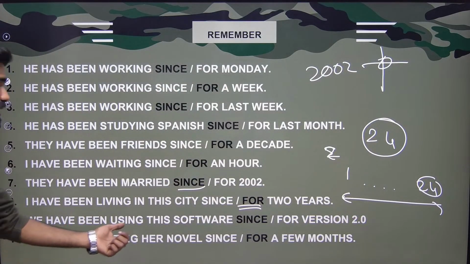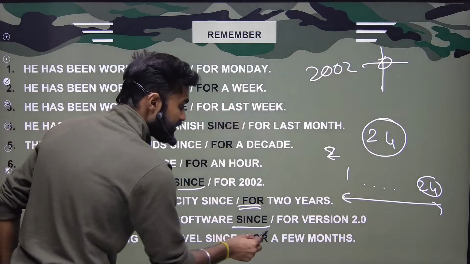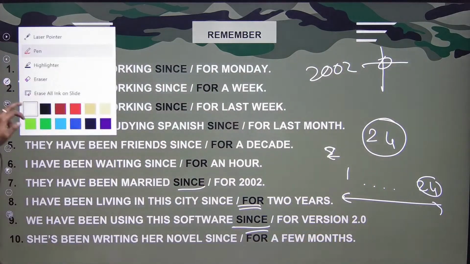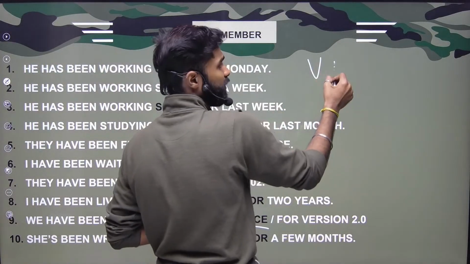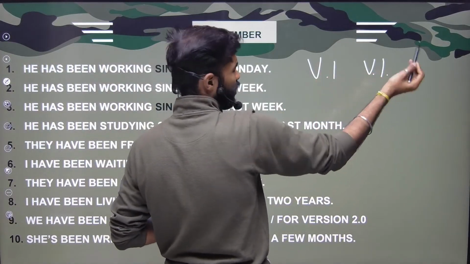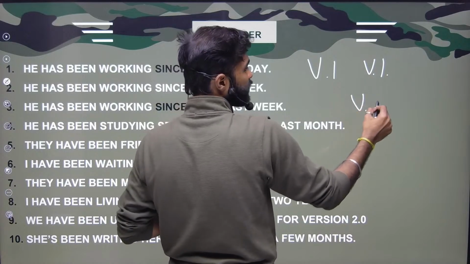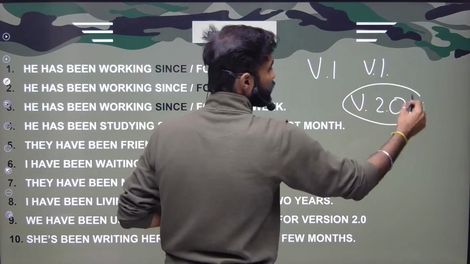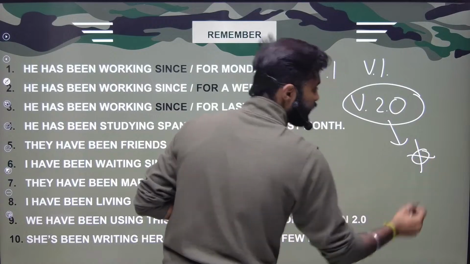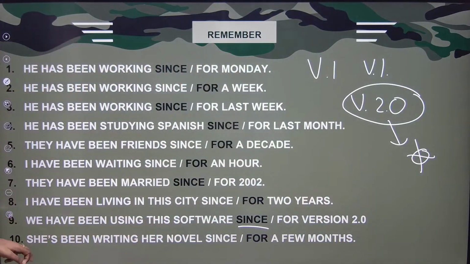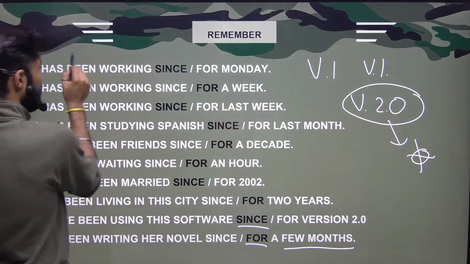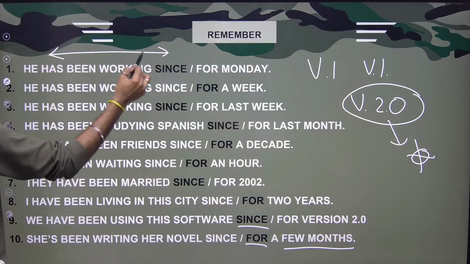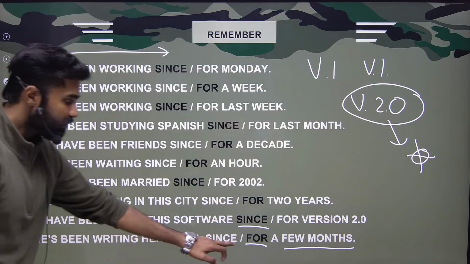We have been using this software since version 2.0. Why since version 2.0? Version 1 will be there, version 1.1 or whatever it is, so version 2.0 is the point you started using. She has been writing her novel for a few months. A few months means a length, a period of time, so for.